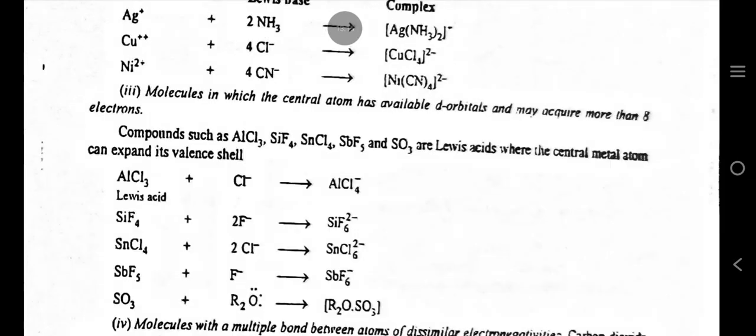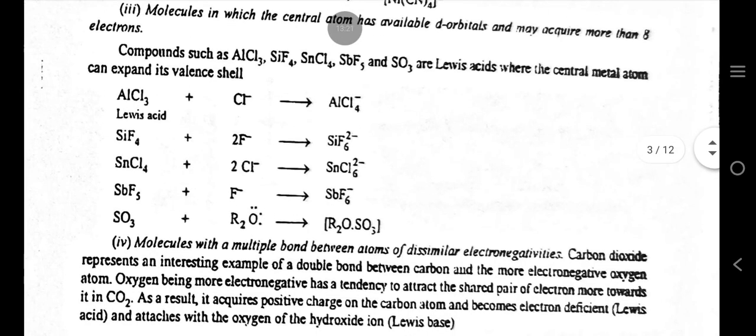Molecules in which the central atom has available d orbitals and may acquire more than 8 electrons. Compounds such as AlCl3, SiF4, SnCl4, SbF5 and SO3 are Lewis acids where the central metal atom can expand its valence shell.